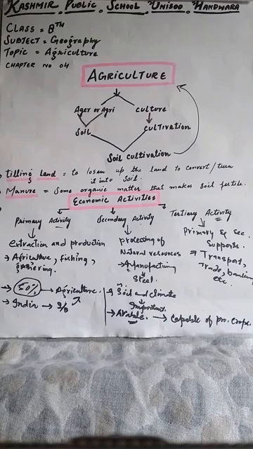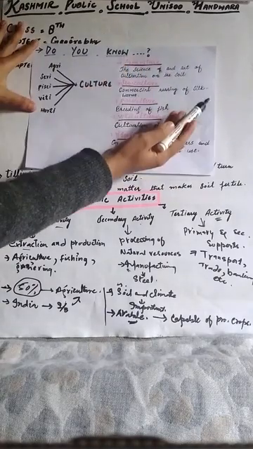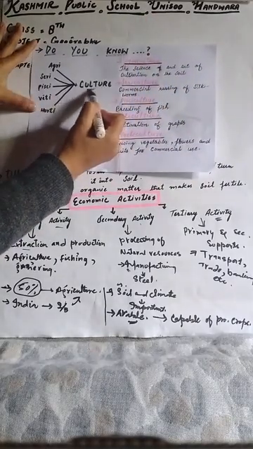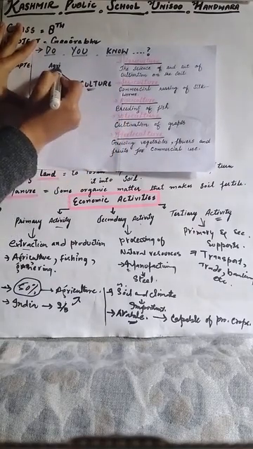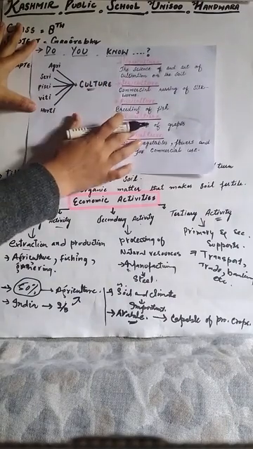Dear students, now here I give you some additional information. Here is a term, culture. If we add a few terms before culture, it gives different meanings and makes new terms.